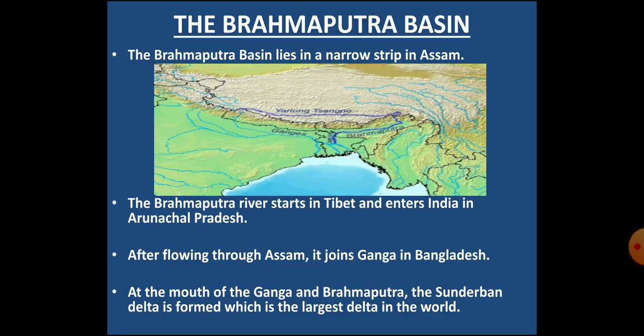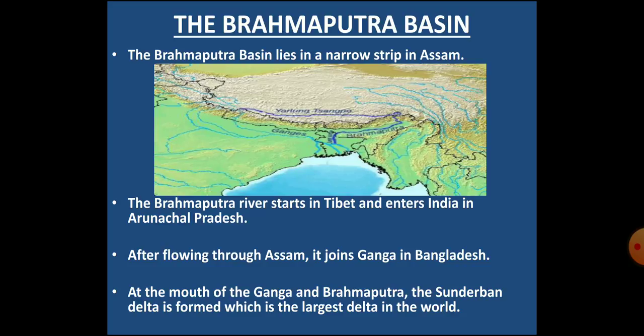Children, the Brahmaputra river starts in Tibet. If you focus the image here, you will understand better. Here in Tibet, it is called Sangpo. Then it flows eastwards and enters India in Arunachal Pradesh and flows through Assam. In India, it is named as Brahmaputra. Then finally, it goes through Bangladesh where it is called as Padma. In Bangladesh, the river Brahmaputra joins Ganga river.